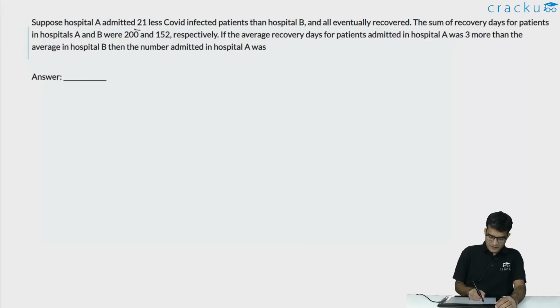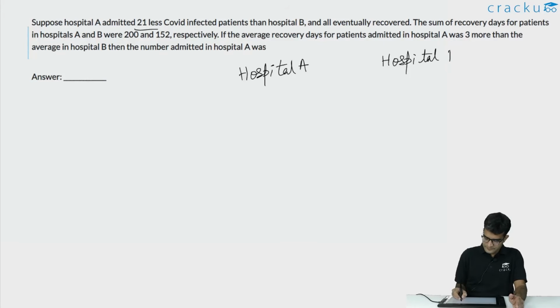In this question, we are told that hospital A admitted 21 COVID patients less than hospital B. So this is hospital A and this is hospital B. Let us assume that the number of admissions in hospital A is X. So the number of admissions in hospital B will be X plus 21.